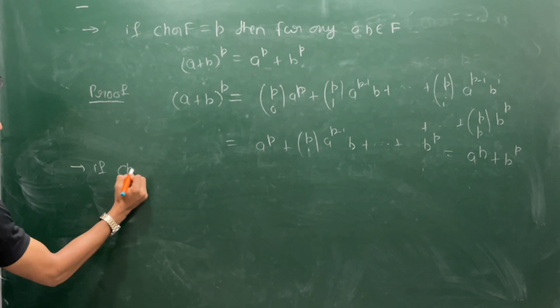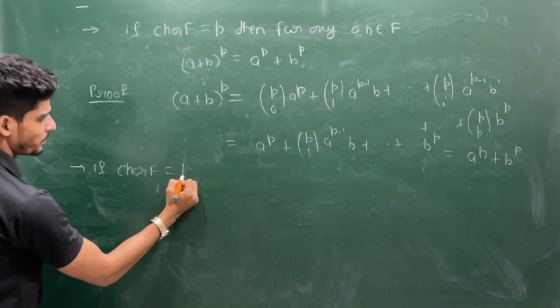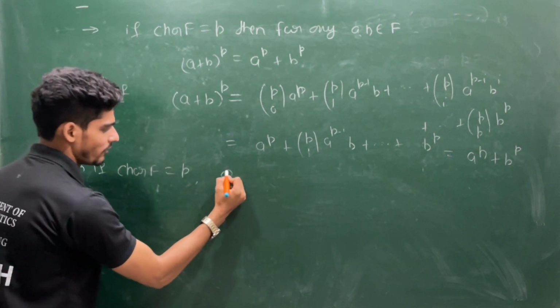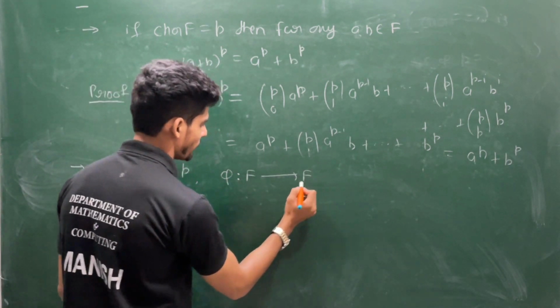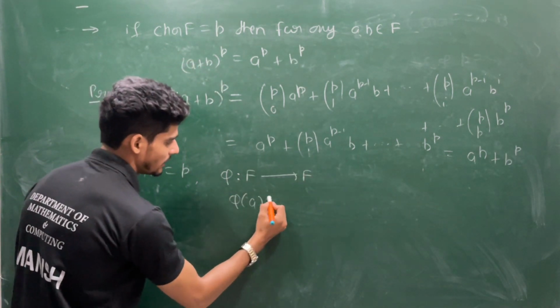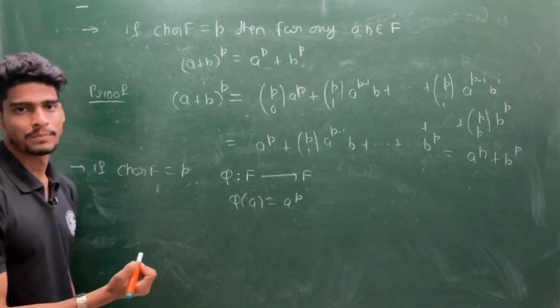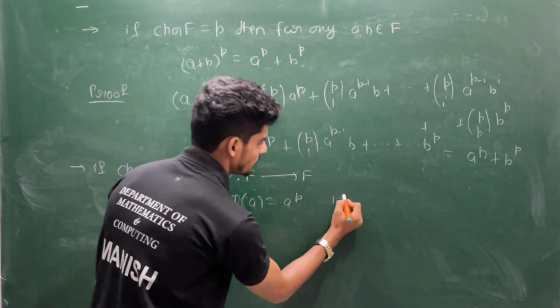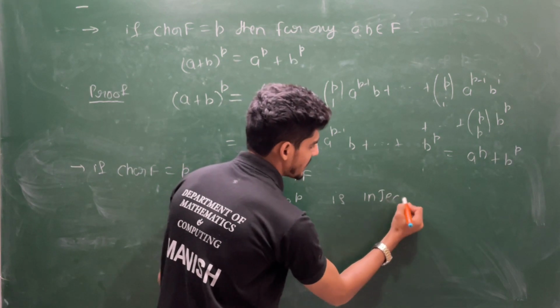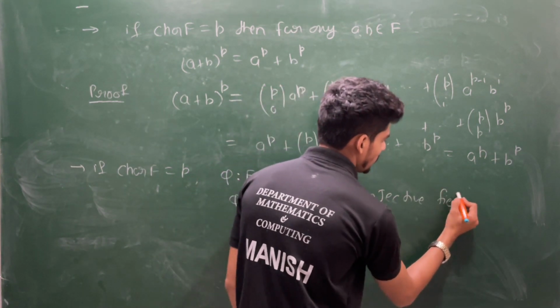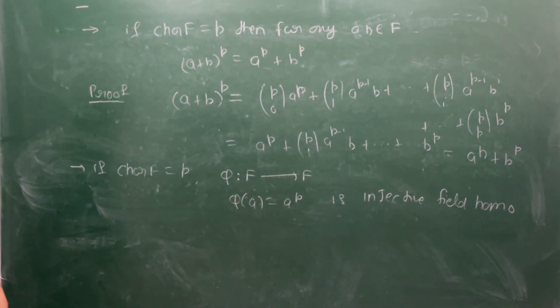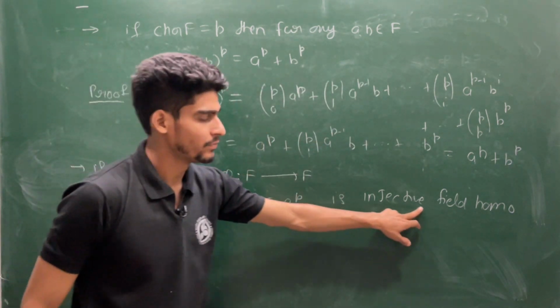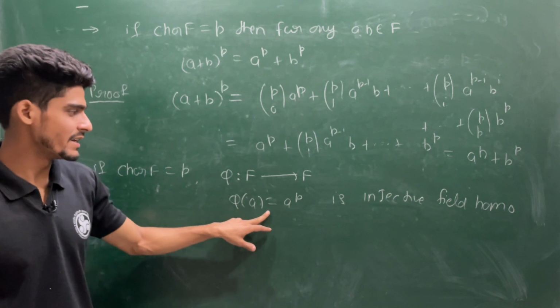If the characteristic of F is p, define a map phi from F to F taking a to a power p, and I claim that this is an injective field homomorphism. Why is it a homomorphism?